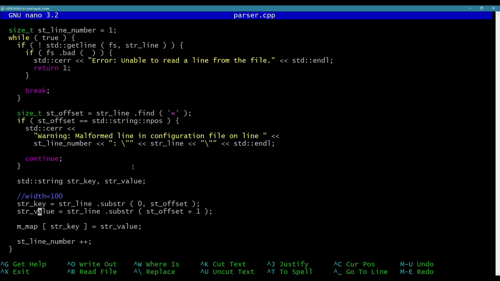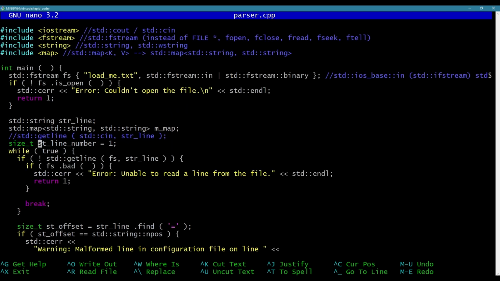But hopefully you can see that this is a lot easier to do than the way I did it in C. Mostly just because we don't have to worry about closing our file handle on error. We don't have to worry about freeing a buffer when we have any kind of problem that we need to handle.